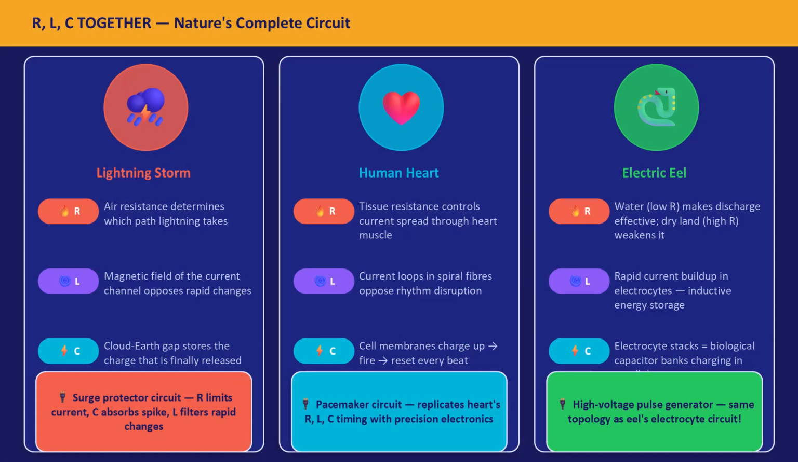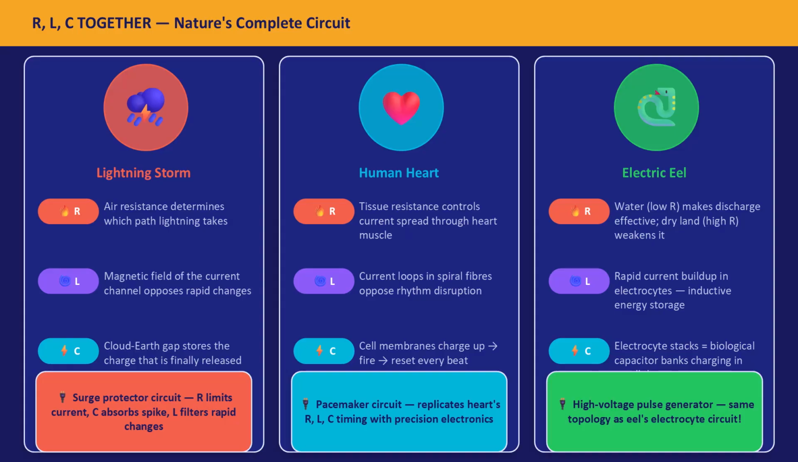We have studied resistance, inductance, and capacitance separately. Now let us bring them together, because in nature, they always work as a team. Consider a lightning storm. The air's resistance determines which path lightning takes. The magnetic field of the lightning channel acts inductively, opposing the rapid rise of current. The cloud-to-earth gap stores the charge capacitively until it cannot hold anymore and discharges.